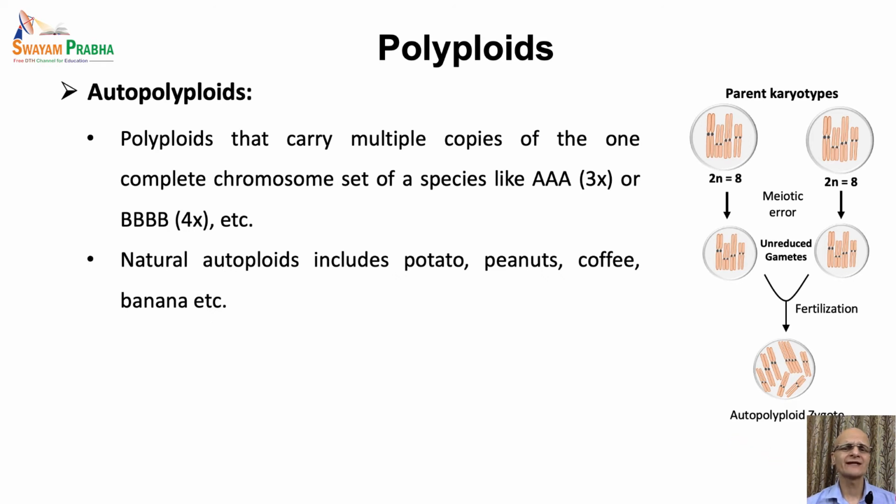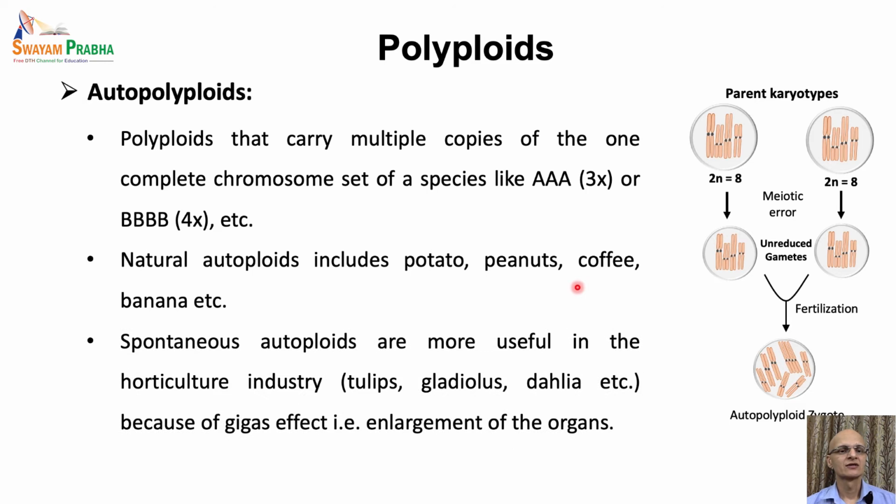Natural autoploids have been identified for several plant species of commercial importance like potatoes, peanuts, coffee, and banana, etc. Similarly, spontaneous autoploids are very useful in the horticulture industry too, and have been identified for several plant species used in horticulture like tulips, gladiolus, or dahlia.